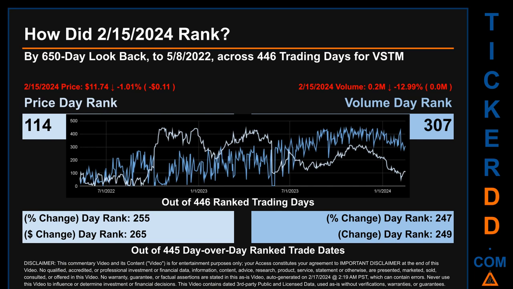The price's day-over-day percentage change, dropping -1.01% on February 15, 2024, had a day rank of 255 while its dollar difference of -11 cents had a rank of 265 when compared day over day across 445 trading days. Volume's percentage change and difference were ranked respectively at 247 and 249.